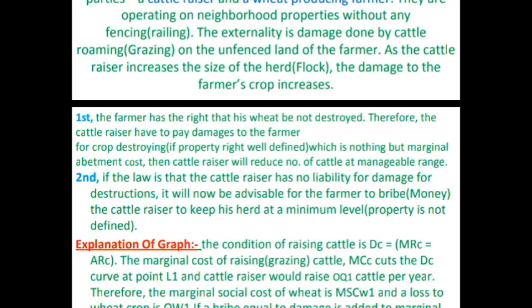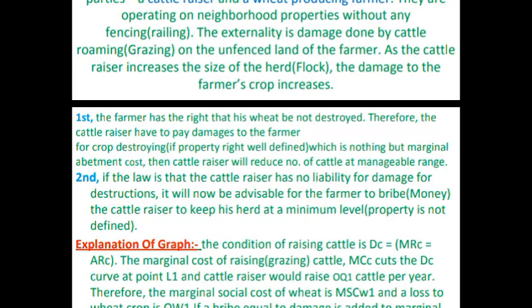As the number of cattle, the size of the herd, increases, the damage to the farmer's crops increases. It is obvious that when the number of cattle grazing increases, there must be more harm to the farmer.